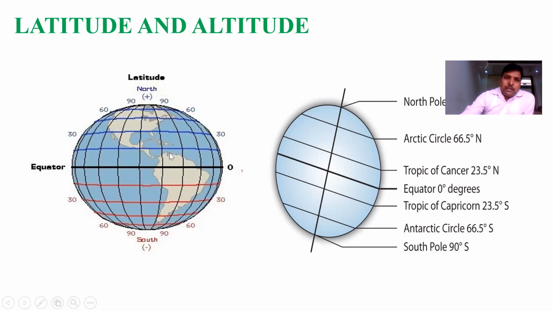Means wherever on the earth any block of gases is present, that block of gas is called an air mass. You know that if there is an equatorial region, suppose a block of gas is present there, that block of gas will represent the characteristics of